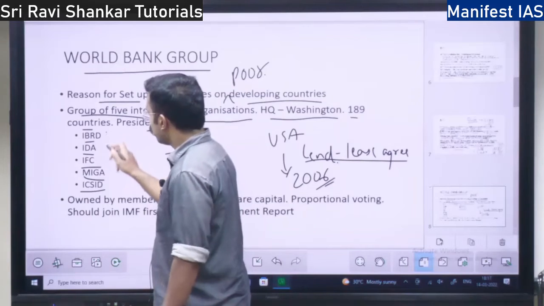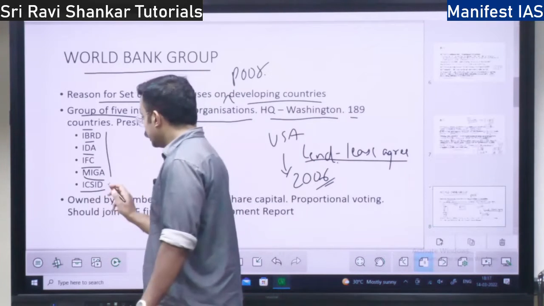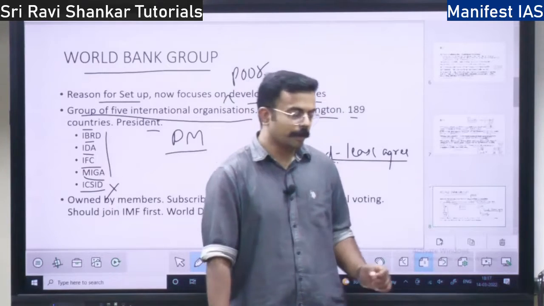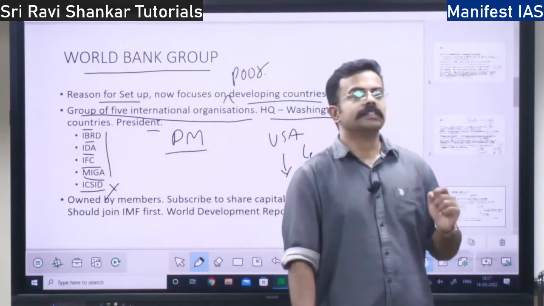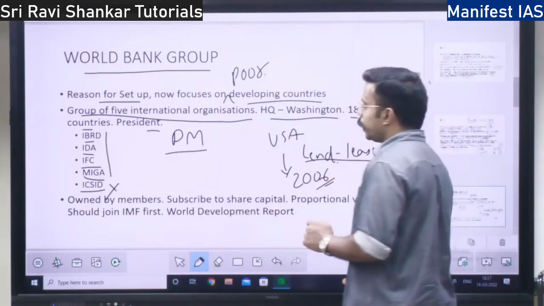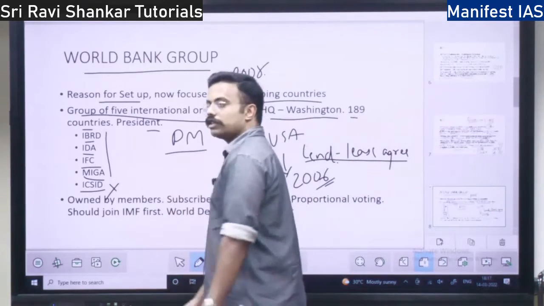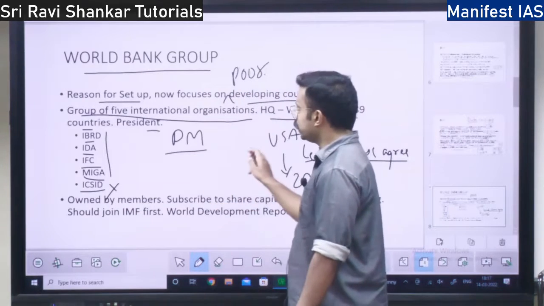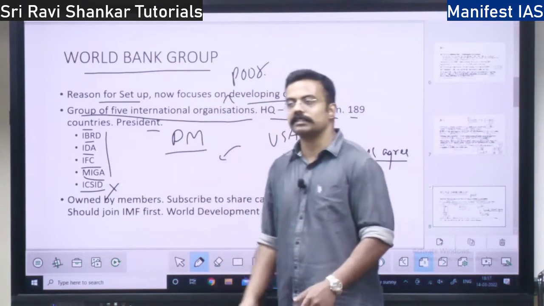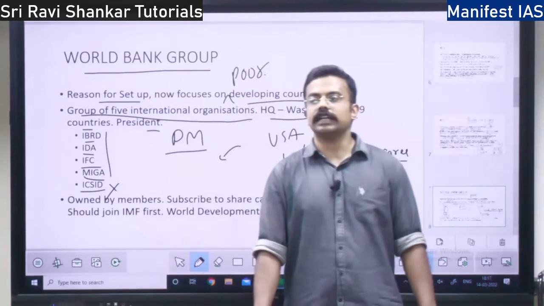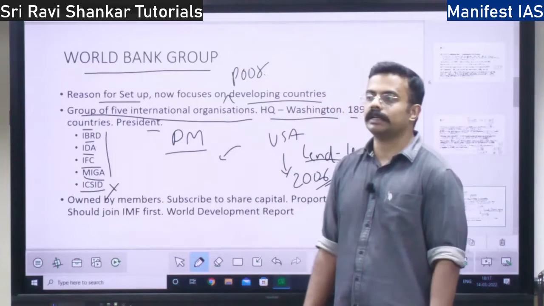India is a member of the first four organizations. India is not a member of ICSID, the International Centre for Settlement of Investment Disputes. Why? Because there is a lot of foreign direct investment into India. If we became a member, foreign investors might drag us to the World Bank for silly reasons. That is why India has not signed the ICSID agreement.